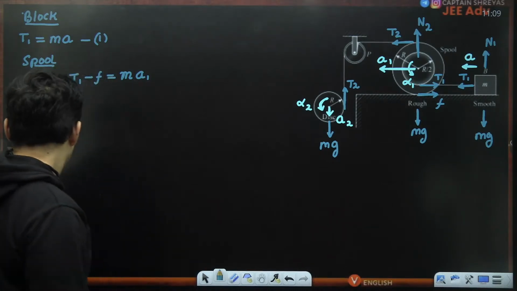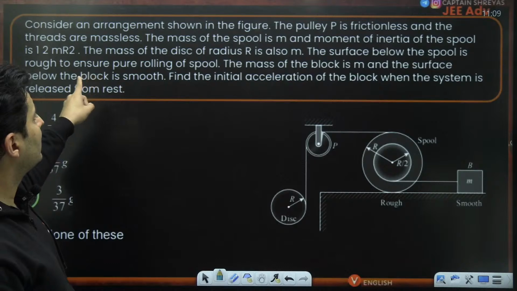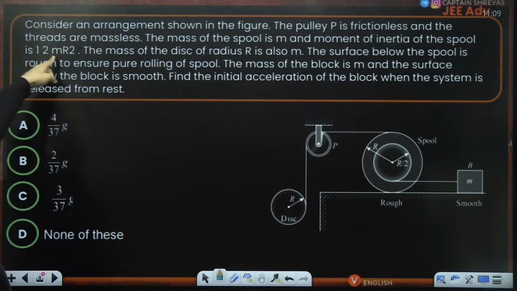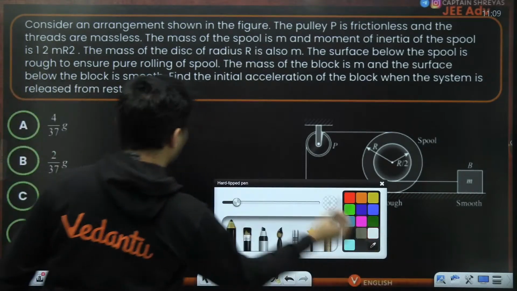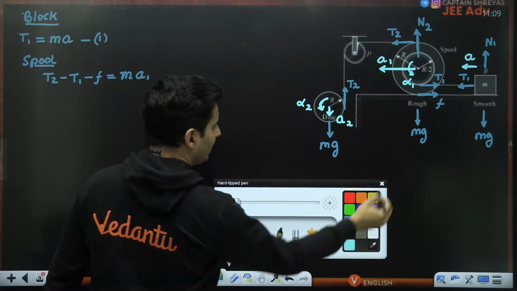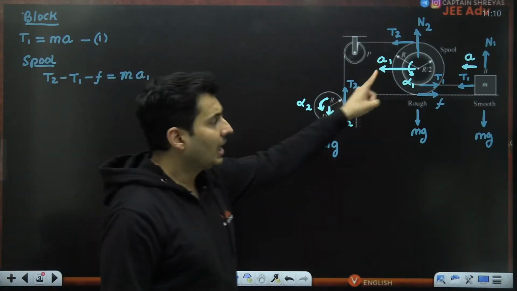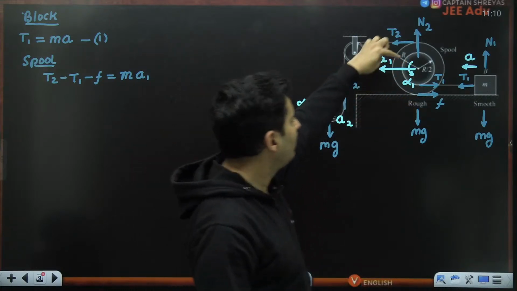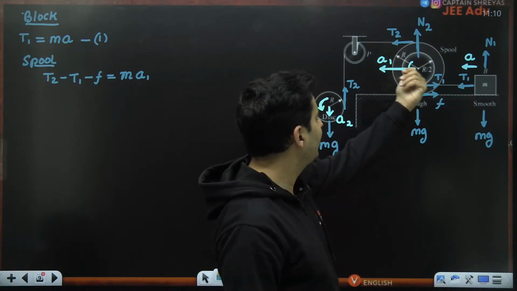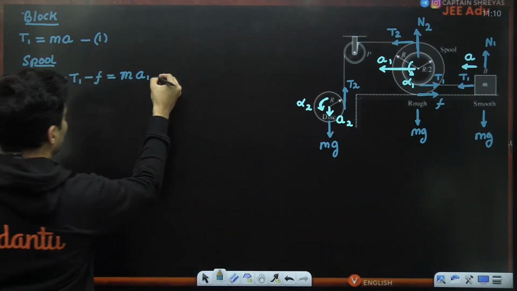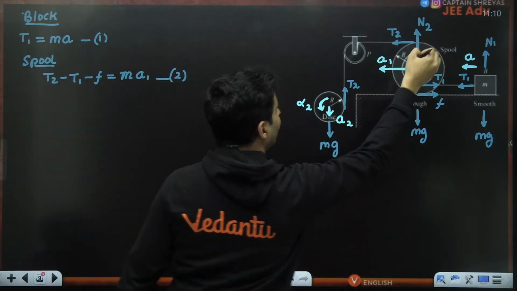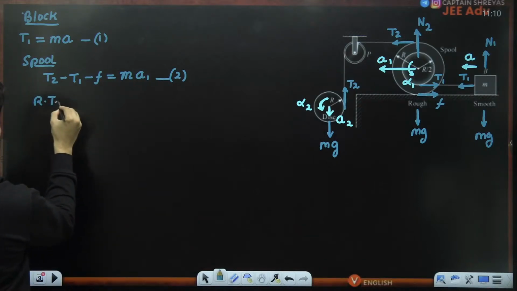Yes, definitely. Now, the mass of the spool is m, and the moment of inertia of the spool is also given as half mr square. I think the by 2 is missing. Okay, half mr square. Okay, we'll use that later on. Next, for the spool, we can also write the torque equation. Think about it. It is rotating, so there is a torque by tension T2, T1 and also F, and it is having an angular acceleration. So the torque equation, apart from the linear equation, will look like this. Due to T2, which is acting at a distance of R, the torque will be R into T2.